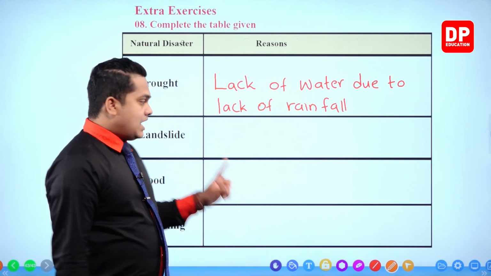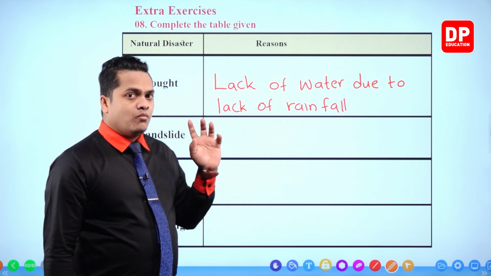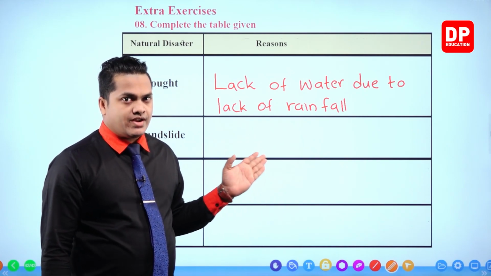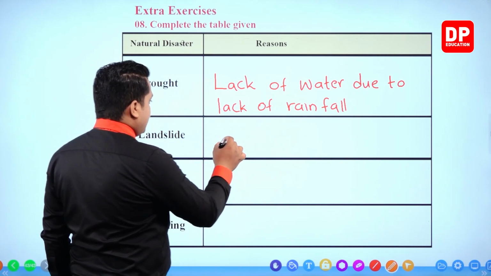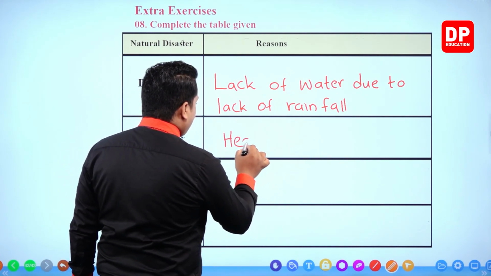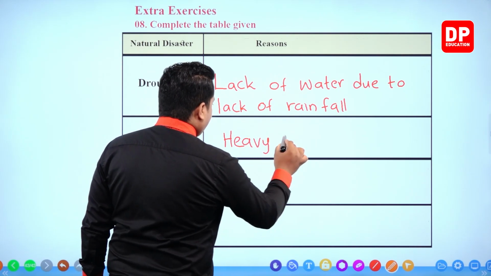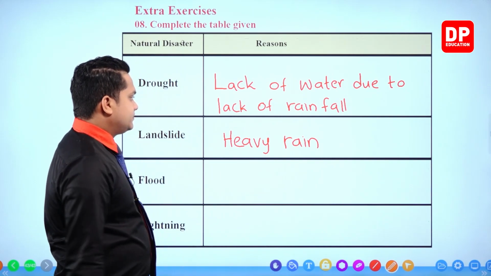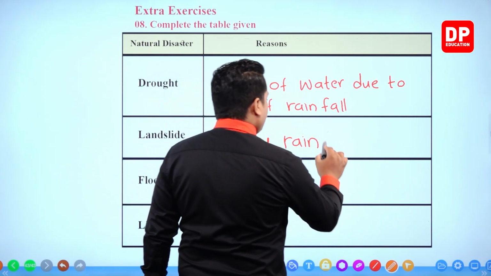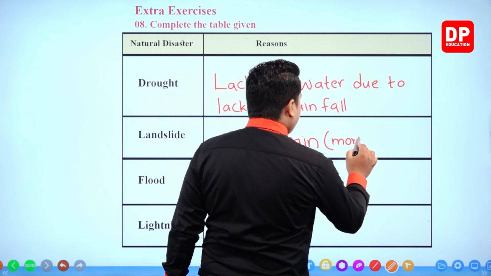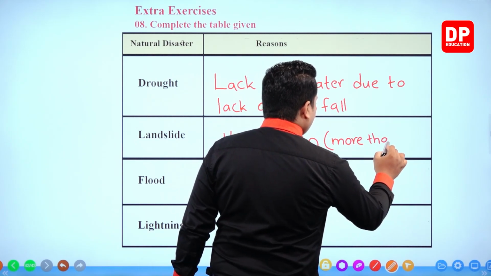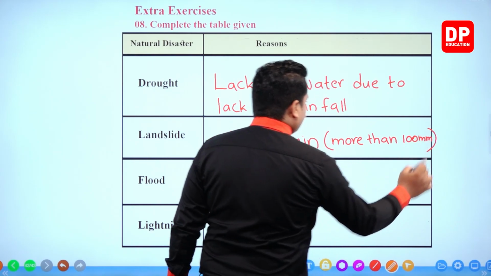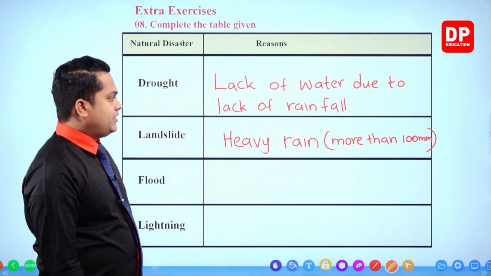Then landslide. Landslide and flood, both occur due to heavy rain. So we can write the reason for landslide as heavy rain. If you want, you can include more than 100 millimeters, right? More than 100 millimeters.